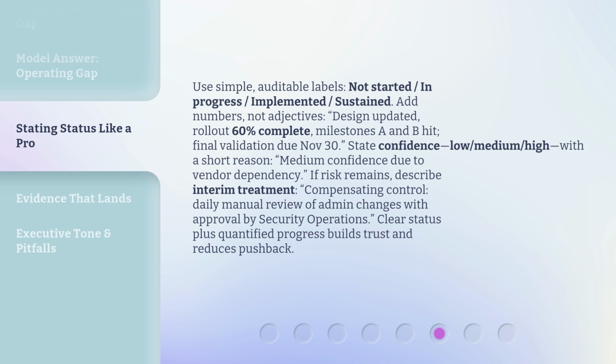State confidence, low, medium, or high, with a short reason. Medium confidence due to vendor dependency. If risk remains, describe interim treatment. Compensating control. Daily manual review of admin changes with approval by security operations. Clear status plus quantified progress builds trust and reduces pushback.